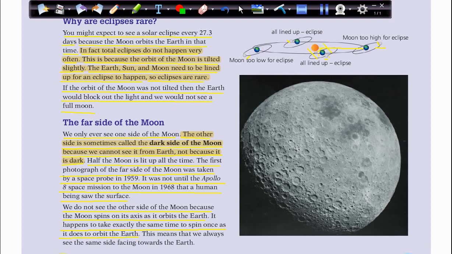So it spins on its axis once during the whole month. The Earth spins every 24 hours, but the moon spins only once a month. This means that we always see the same side facing towards the Earth.